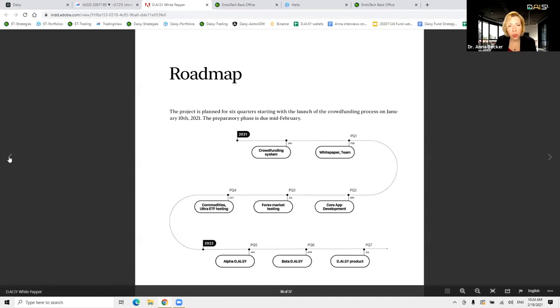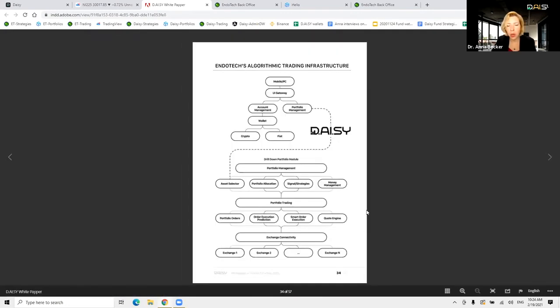Let me go backwards to show what's already done, so you will feel comfortable that, again, we're not dreamers. We are a company that has a lot of technology, a lot of AI already in usage, and we're just moving forward to the next level. So when we're talking about the full infrastructure that's already prepared, DAISY is a very important element that's supporting us in the asset selection story. Asset selection is the first primary story for the volatility, but it's also, of course, helping us to have additional elements to help us choose whenever technical analysis is not enough within a trading.